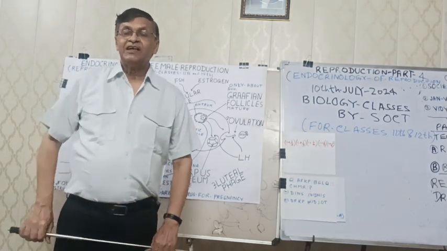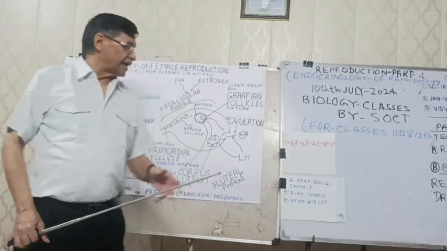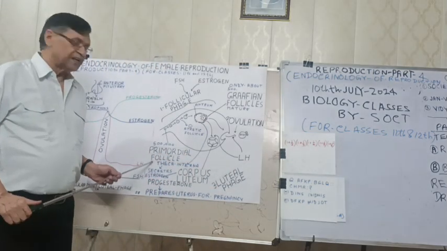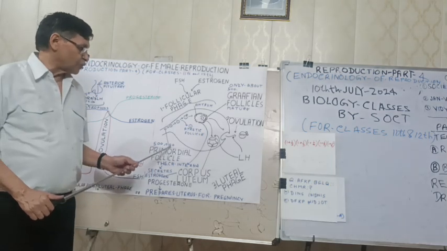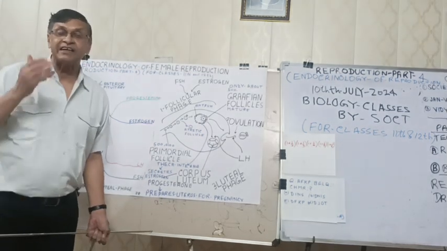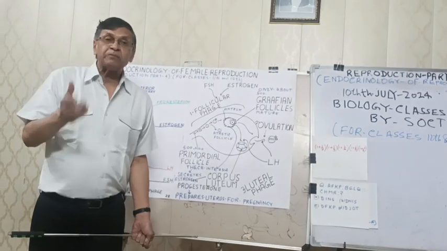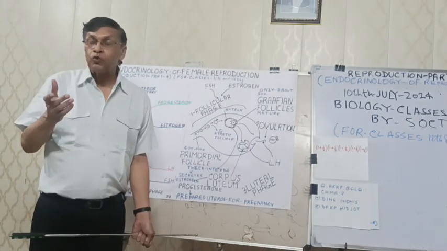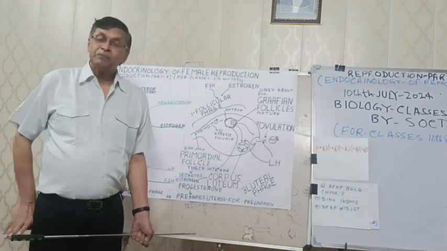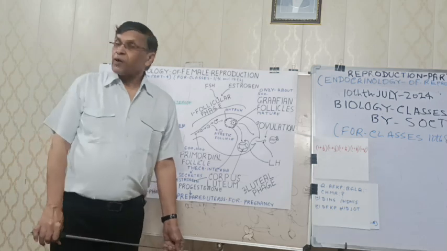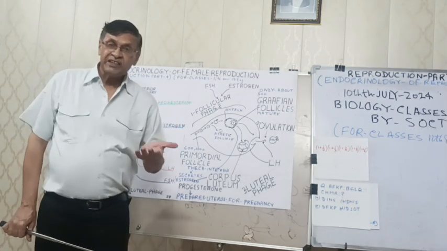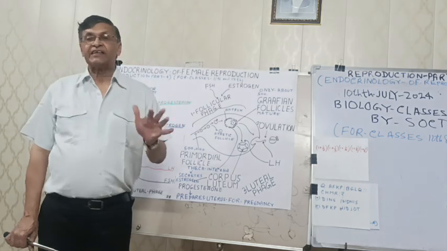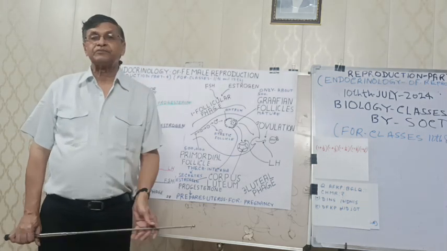And now, it is very interesting to know that at the time of birth, a girl child contains 500,000, means 5 lakh cells, which can later develop into a mature ovum. But there is a problem in oogenesis. In oogenesis, meiosis has to take place. It has to develop into a haploid cell.